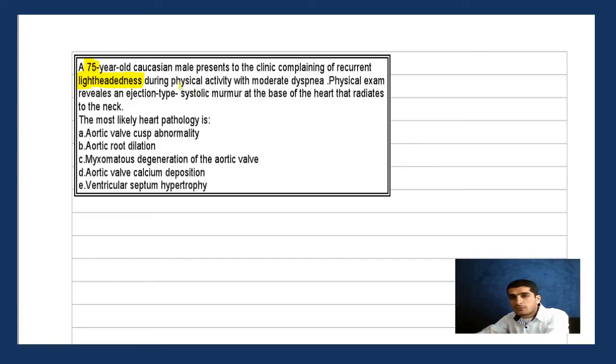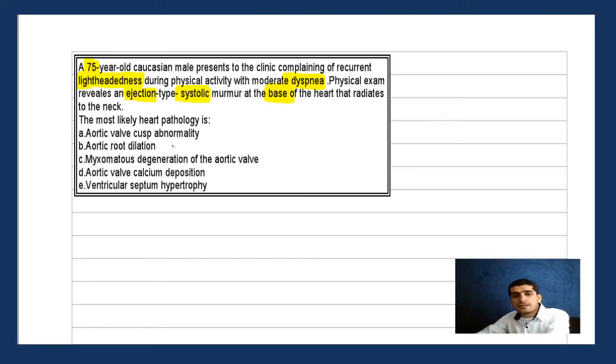So lightheadedness during moderate exercise plus shortness of breath. So you have shortness of breath, which is dyspnea, and lightheadedness. Physical exam, boom, you have a murmur. And this murmur is ejection systolic, so you can highlight the systolic one. Maybe the ejection one is also important. Where is it located? At the base of the heart. Now the murmur is related to the neck. What's the problem here? And then he will give you options: aortic valve cusp, aortic root dilation, maximum degeneration of aortic cusp.